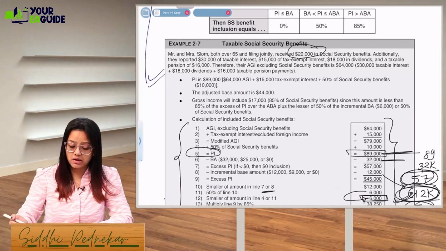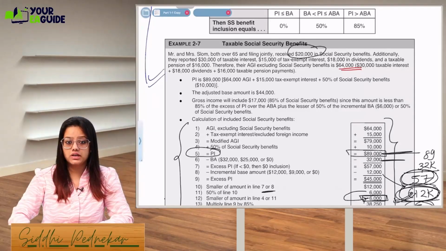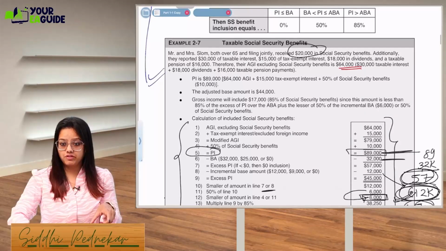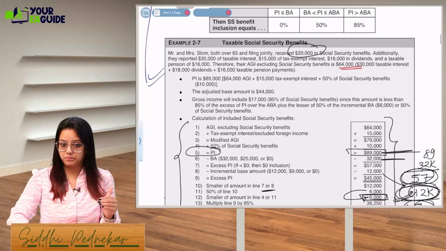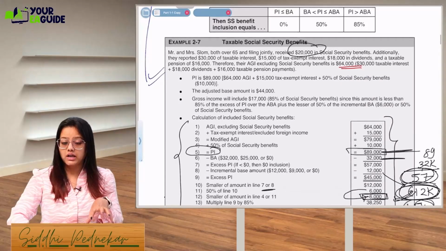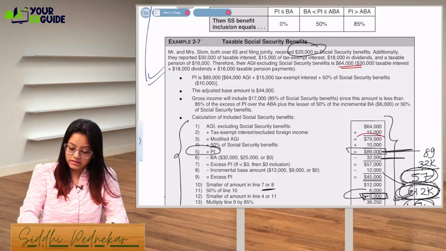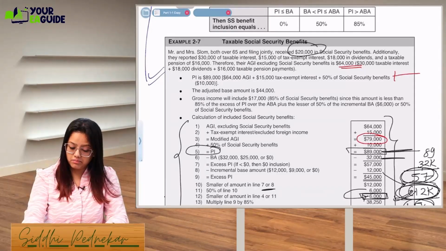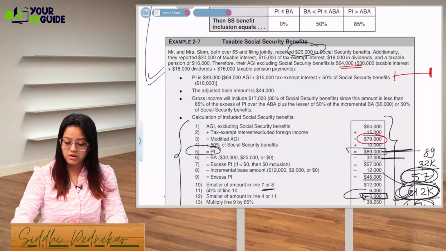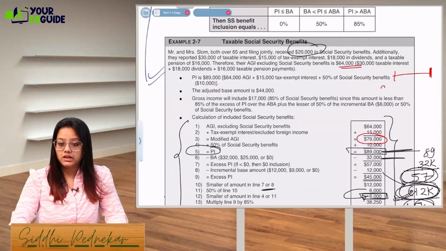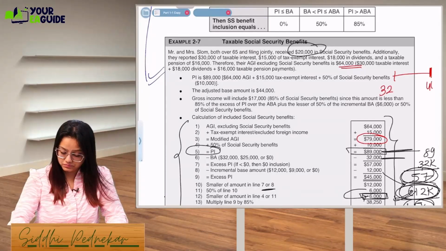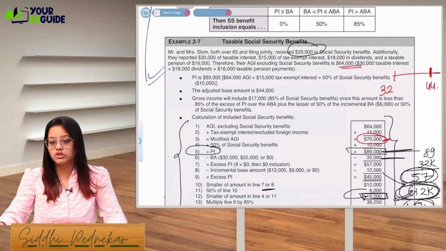What is the provisional income? Take the AGI. What was the AGI? It is 64,000. Add the tax exempt interest, that is 15,000, that comes to 79,000. Okay, that is the modified AGI. Now, they are an MFJ filer, so what will be the base amount for them? It will be 32,000 and 44,000. So this 79,000 is falling above this 44,000.